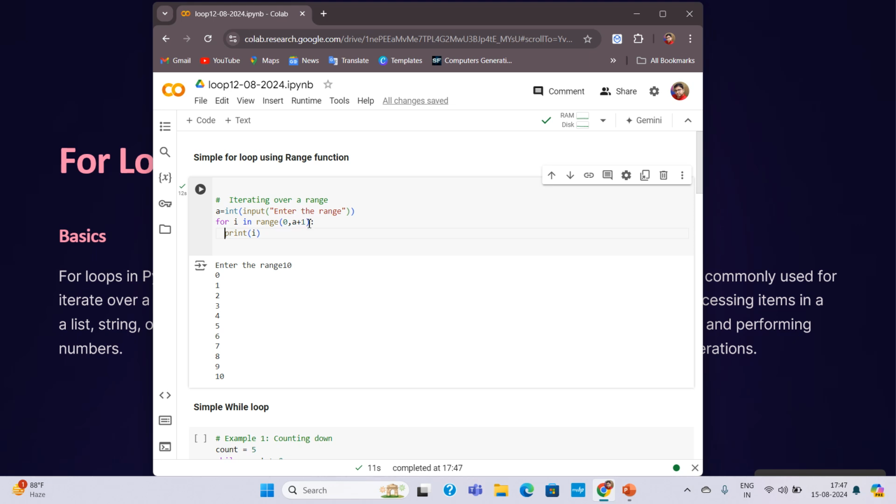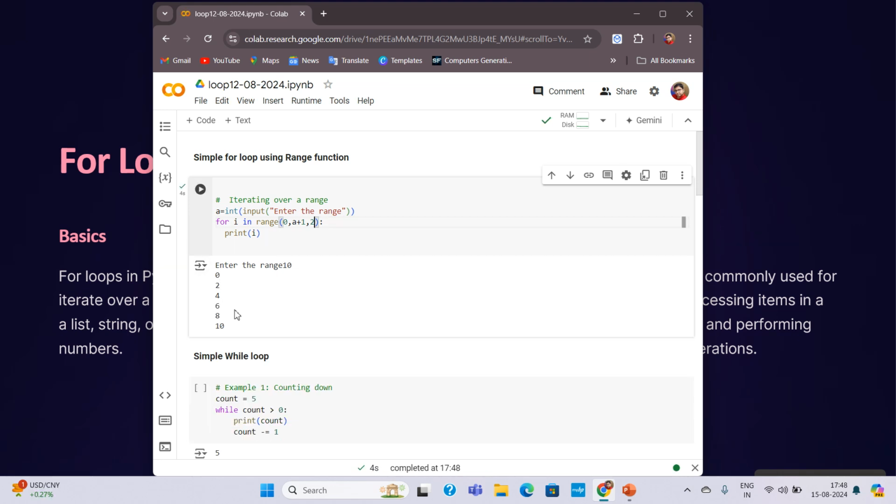Based on your choice, you can also provide the increment or decrement value. By default, the value is going to be incremented by 1. So we can also mention the increment or decrement operator here. So you can see that here the values are coming. If I mention 10 here, the value is going to be incremented 1 by 1, or if 2 by 2, the values will be increased. I'm coming to the next. So this is how the for loop is working.